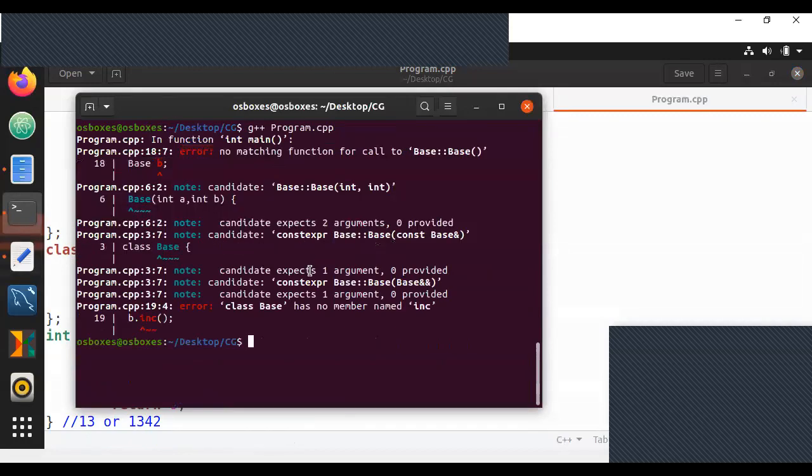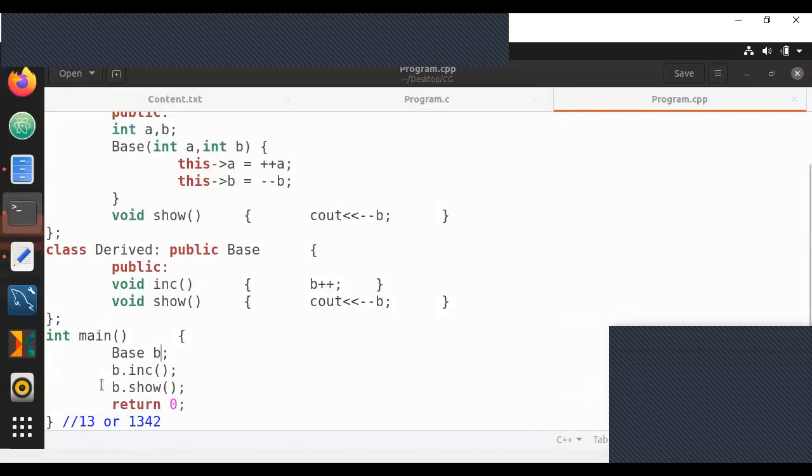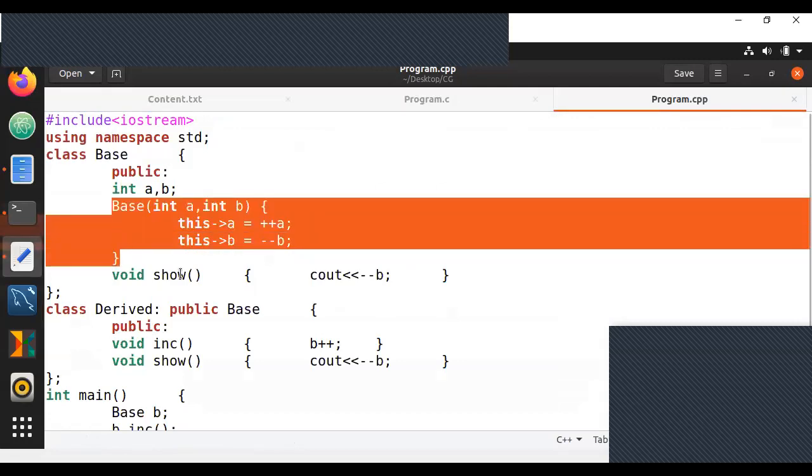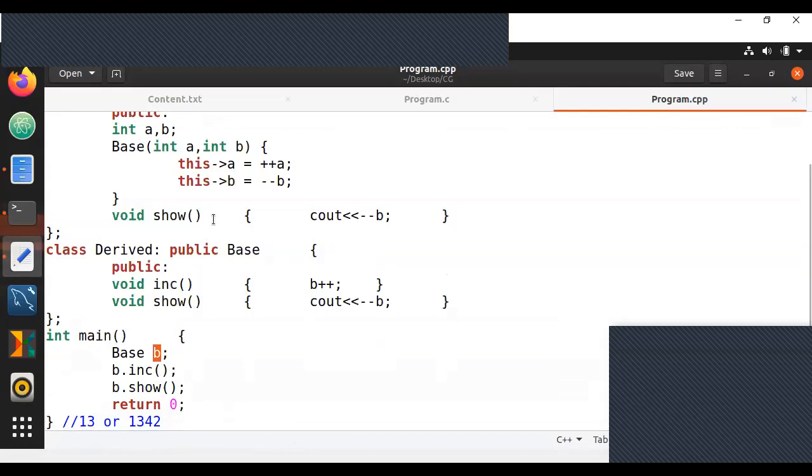So to solve this, you are creating an object of a class. First thing you guys need to know: whenever you create an object of a class, if you have a parameterized constructor and you're creating an object without parameters, you must have a default constructor.